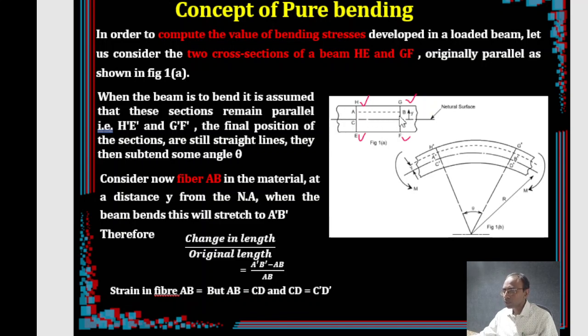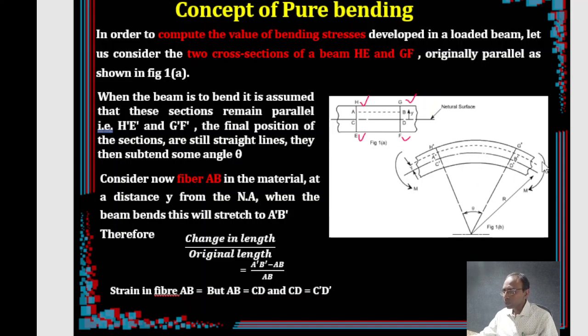So this is before loading. Now as soon as I apply some loading, such as this kind of loading, I am applying a moment from the downward side like this. Then obviously the whole beam goes upwards.